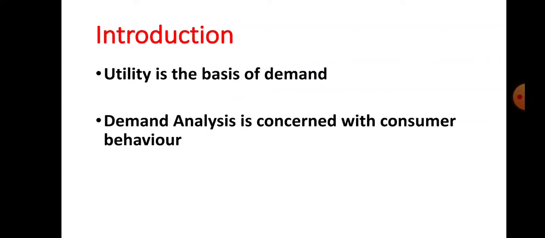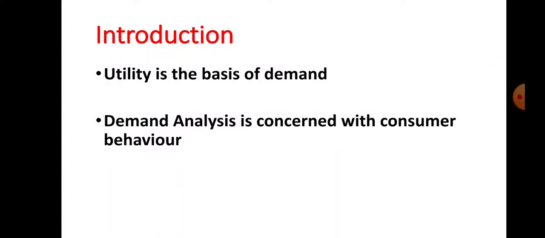Let us see the introduction point. Number 1 is utility is the basis of demand. In the previous chapter, you already studied what is utility. What is utility in economics? Utility is the capacity of a commodity to satisfy human want. Utility is different from usefulness and different from satisfaction. So utility is the basis of demand.